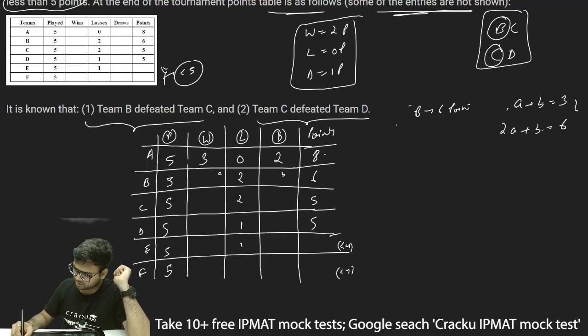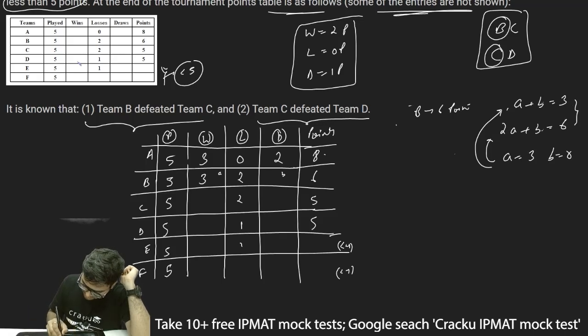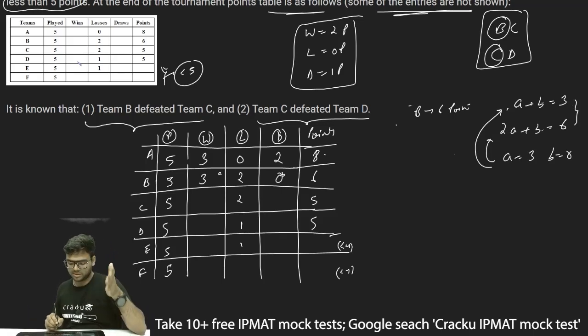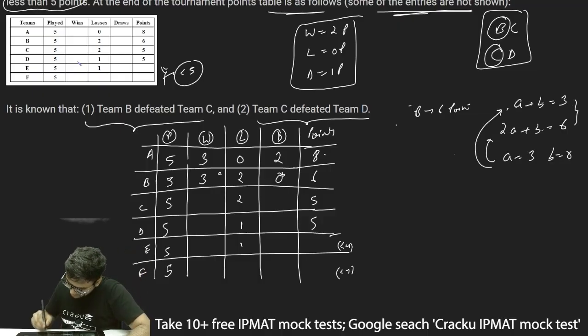So if I subtract these two equations now, I'll get A is equal to 3, and thus if I put it again in any of the two equations, I'll get B is equal to 0. So this will be 3 and this will be 0. So there will be 3 wins and 0 draws and 2 losses. So again for B, we'll get 6 points. For C, again C is 5 points.